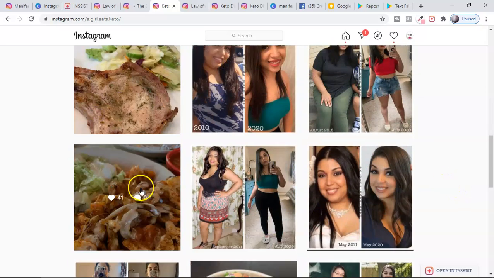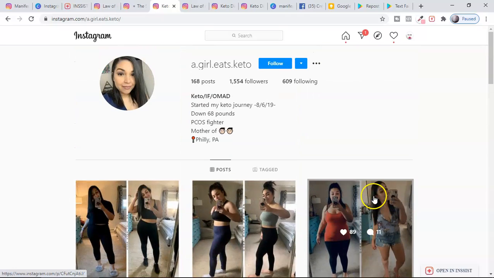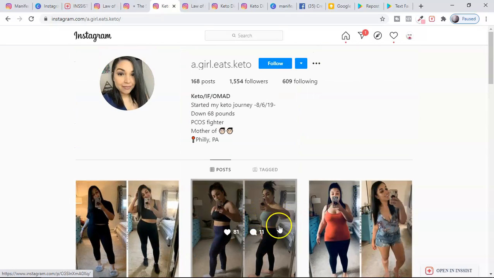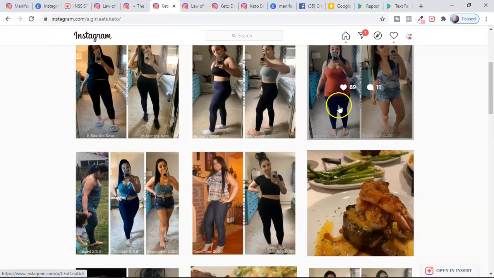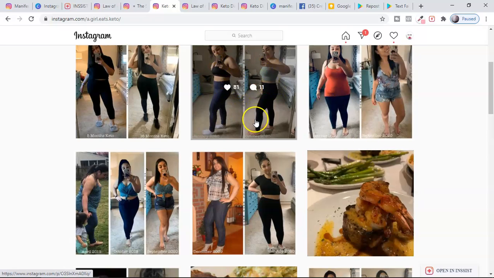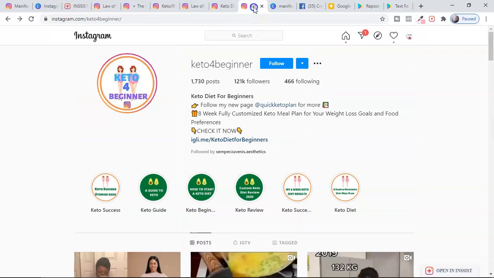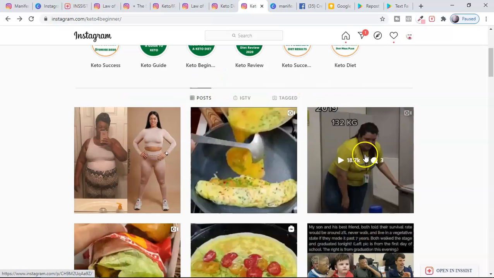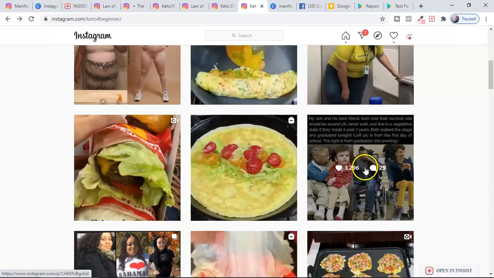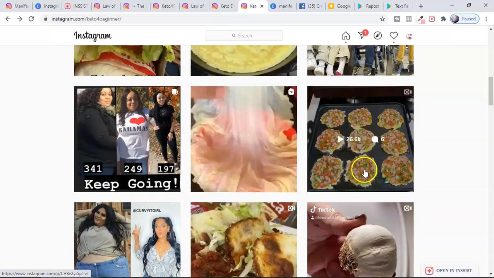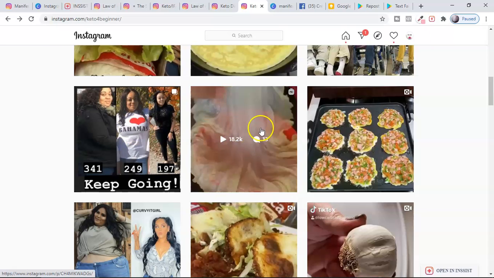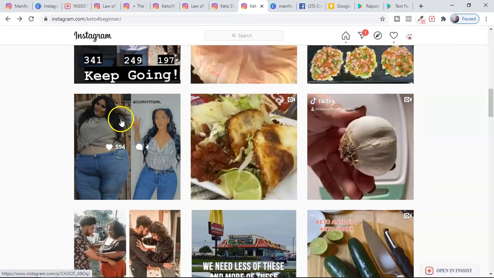Here you can see this is the account owned by this girl, and she is sharing her own results. You can take any of her images and post them in your page, but make sure, guys, you are giving credit to them. Like this page, look at this. This is a page which is posting other people's content as well as the best performing content. This is one of the best performing pieces of content they have posted here. Look at these videos, but they are also posting other people's images.